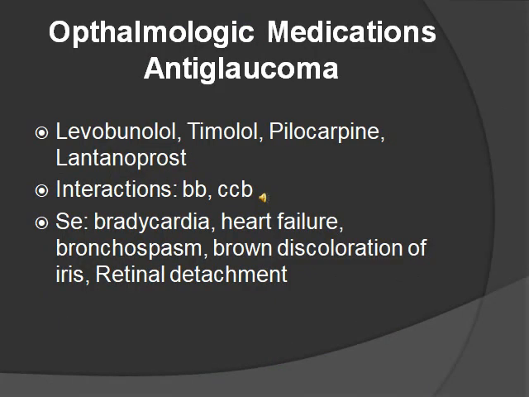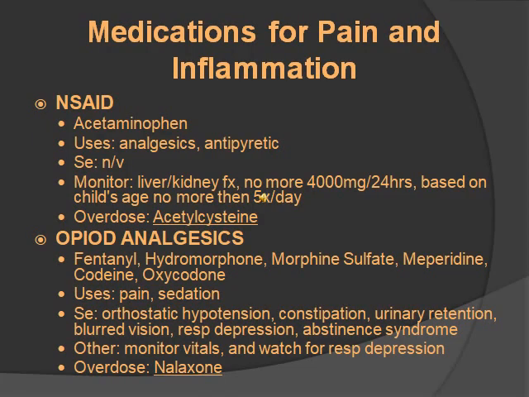The miotic medication, anti-glaucoma. So these are medications that are used for your eye for glaucoma. These include levodopa, timolol, pilocarpine, and latanoprost. As you can see, a lot of them end in -olol, so they're beta blockers. They interact with beta blockers, obviously, and calcium channel blockers. Side effects of the beta blockers are bradycardia, heart failure, bronchospasm, and brown discoloration of the iris, and retinal detachment, which is an emergency. The other stuff you should know: you want to use sterile technique when handling the applicator. You want to hold pressure on the duct after instilling drops for 30 to 60 seconds, and you want to monitor the pulse.